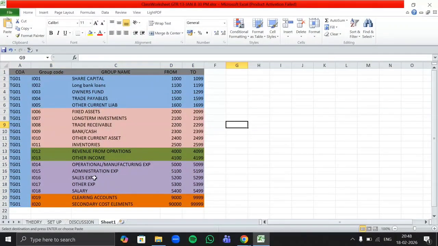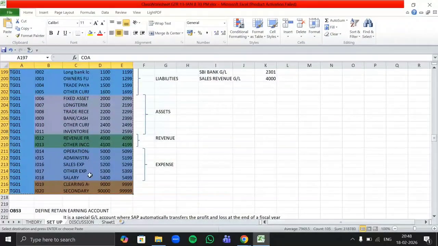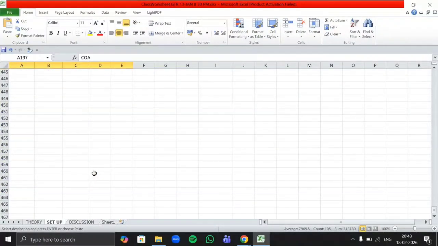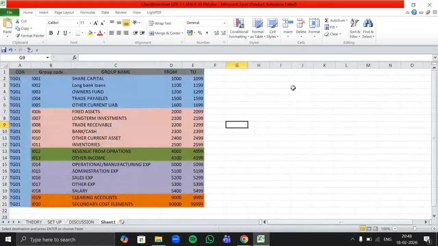So first of all, we need our salary GL, right? If I want to create the salary GL, then under which group can I create it?